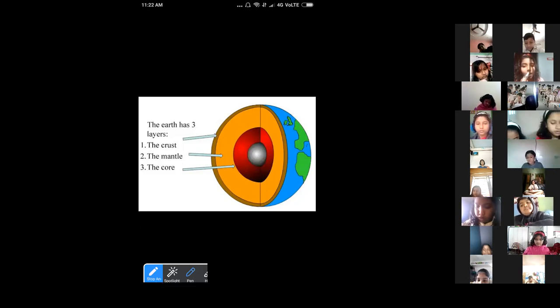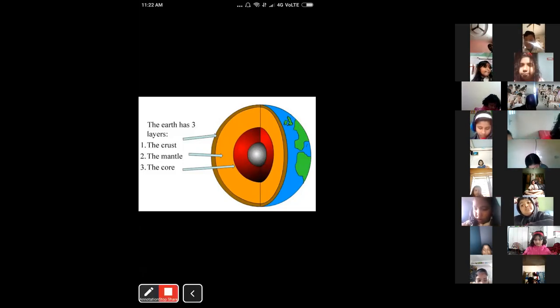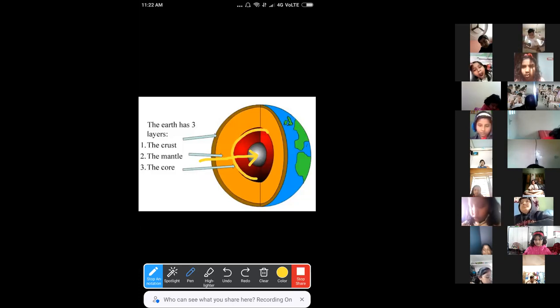So these are the layers of Earth. Now, as we go deeper from the crust to the Earth's center, both the temperature and pressure increase. At that high temperature, all the rocks present there at the core portion become melted. Those molten rocks are called magma.